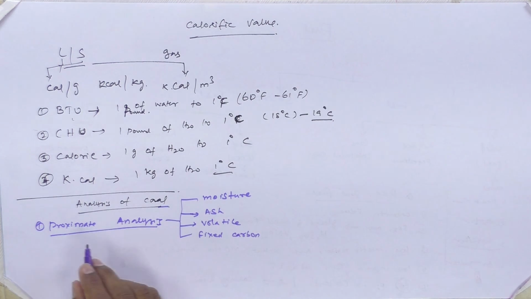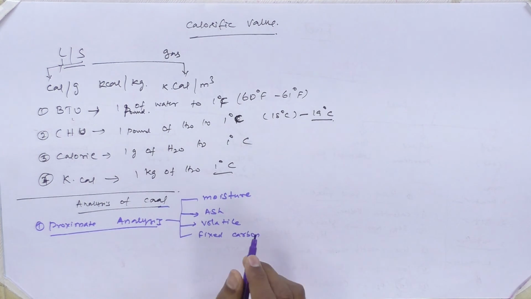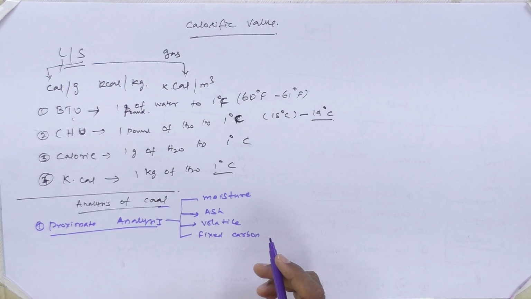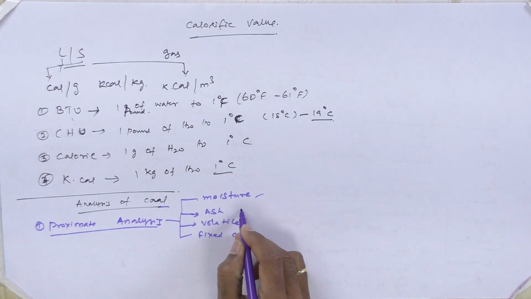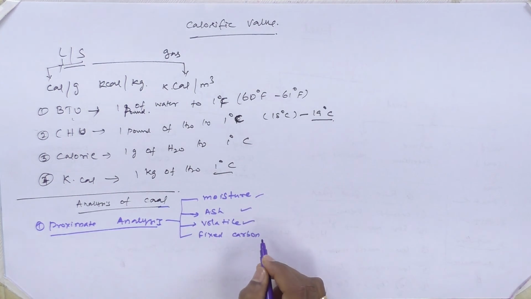So when you perform the proximate analysis of any form of coal, like lignite, bituminous, peat or anthracite, we can get the following information: the amount of moisture content, ash content, volatile matter and fixed carbon content. All this information can be obtained by performing the proximate analysis.